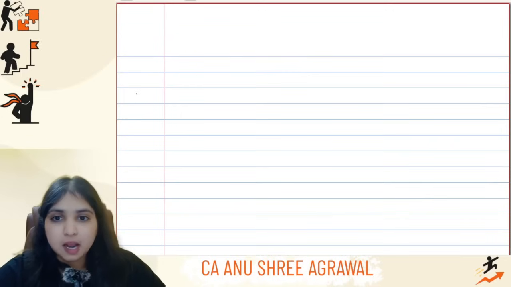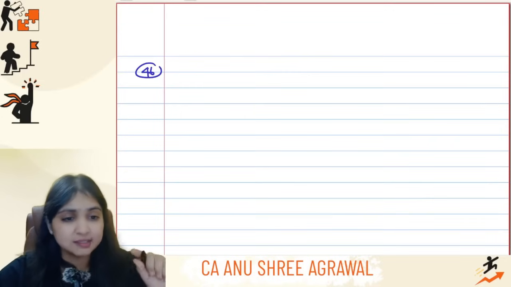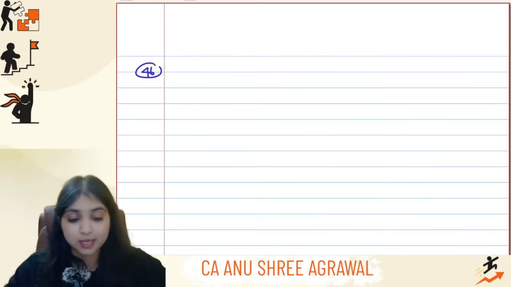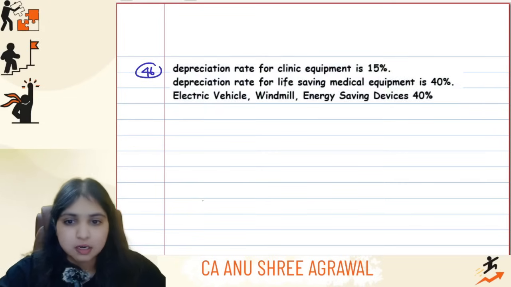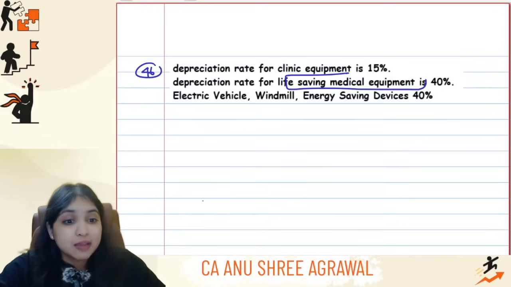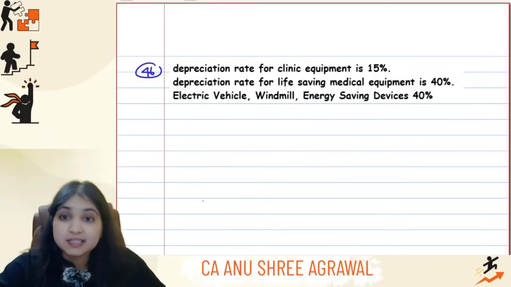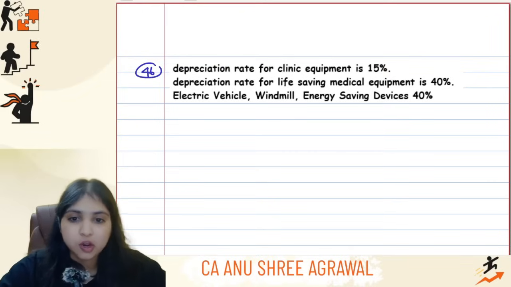Okay, then comes point number 46. I had to discuss with you one more thing. Oh yes, the depreciation part. Look at this, please. For clinic equipment, the depreciation rate is 15%, but life-saving medical equipment 40%. Windmill, energy-saving device, electric vehicle, here also your depreciation rate is going to be 40%.